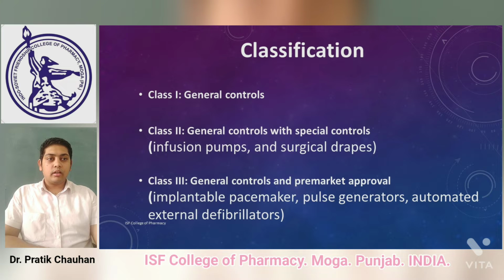And we can classify it into different classes. Class 1 covers the general controls. Class 2 medical devices cover the general controls with some specific special controls, for example infusion pumps and surgical grafts. Class 3 devices need general controls and pre-market approval, like implantable pacemakers or pulse generators, automated external defibrillators, or other cardiovascular devices like stents and many more.